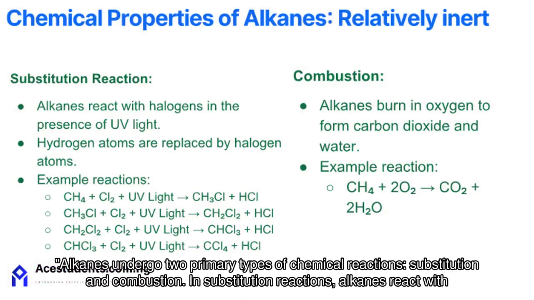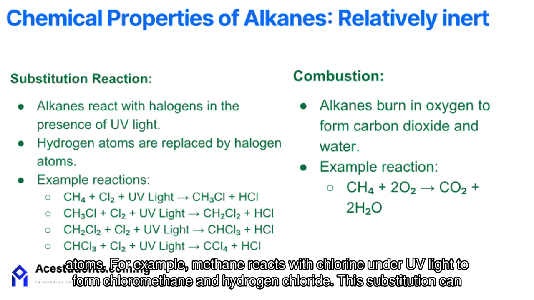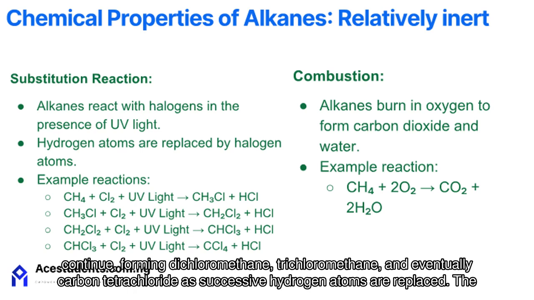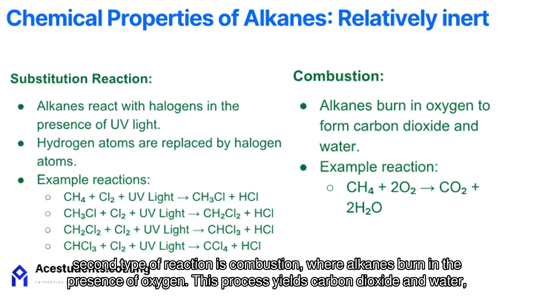Alkanes undergo two primary types of chemical reactions: substitution and combustion. In substitution reactions, alkanes react with halogens like chlorine or bromine in the presence of ultraviolet light. This reaction replaces hydrogen atoms in the alkane with halogen atoms. For example, methane reacts with chlorine under UV light to form chloromethane and hydrogen chloride. This substitution can continue, forming dichloromethane, trichloromethane, and eventually carbon tetrachloride as successive hydrogen atoms are replaced.